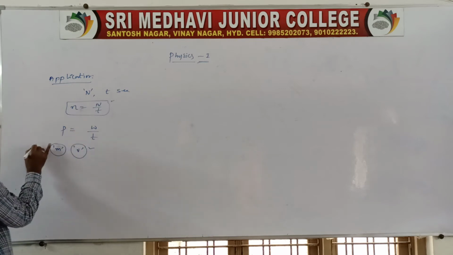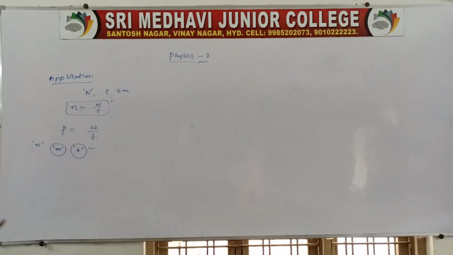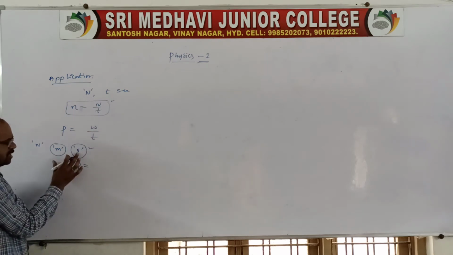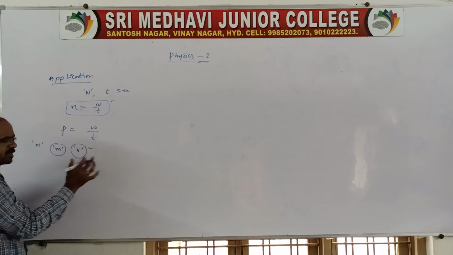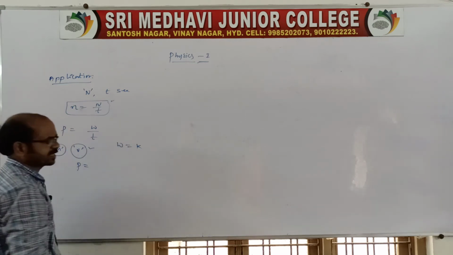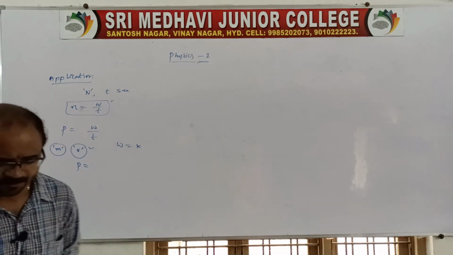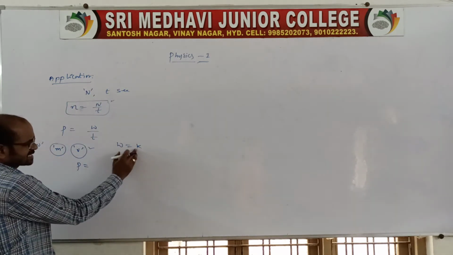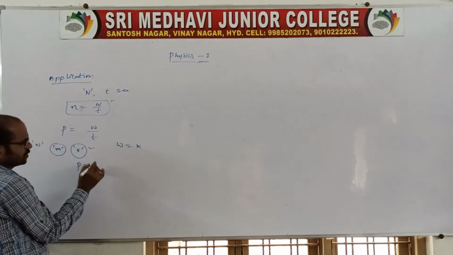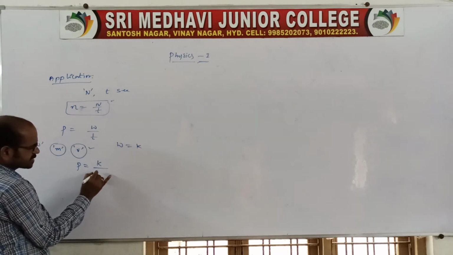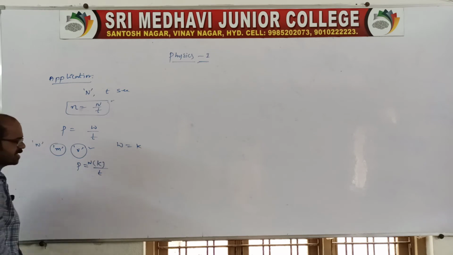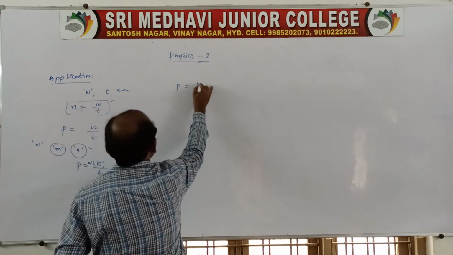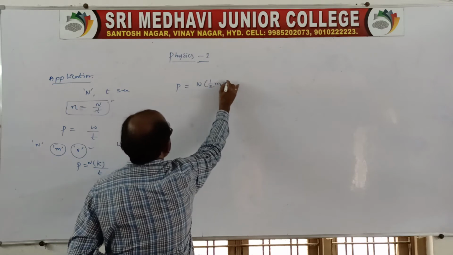The gun fires n number of bullets per second, or in a time t. Therefore the power is equal to the work done, which is in the form of kinetic energy, because a moving body possesses kinetic energy. So power is equal to kinetic energy by time, and the number of bullets is n. So the power of the gun is equal to 1 by 2 m v square by t.